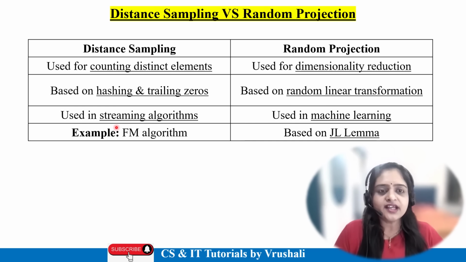Distinct sampling is again used for streaming algorithms, like batch-wise streaming in a particular app, and random projection is used in machine learning, in nearest neighbor algorithms, in clustering. Distinct sampling is used in the FM algorithm, like the Flajolet-Martin algorithm that we discussed previously, and the random projection algorithm is based on the JL lemma for projection purposes. So this is the basic difference between them.